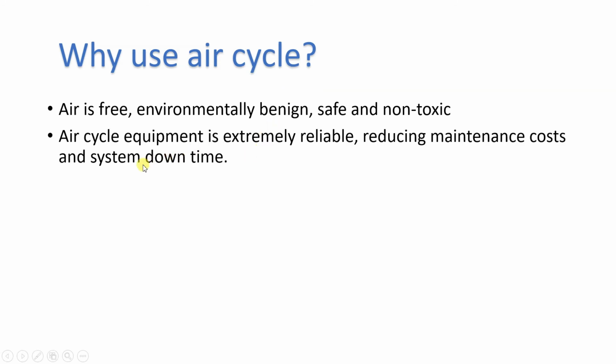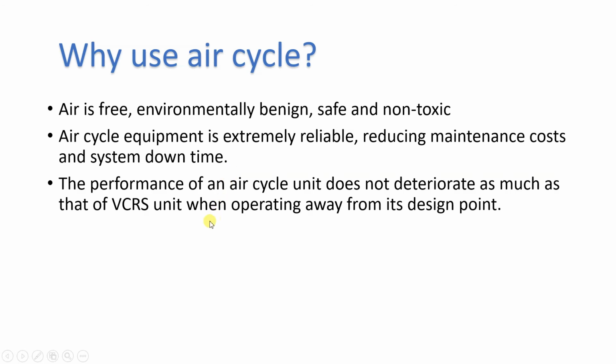Second is, air cycle equipment is extremely reliable, reducing maintenance cost and system downtime. And next one is, the performance of an air cycle unit does not deteriorate as much as a vapor compression refrigeration unit when operating away from its design point.